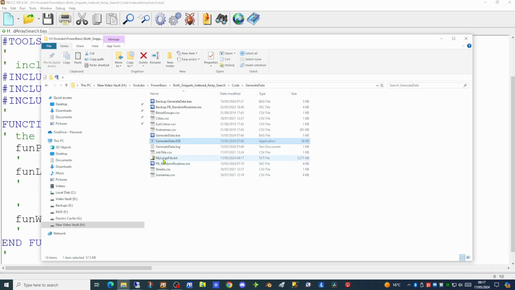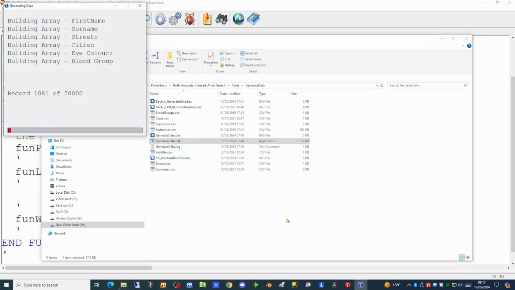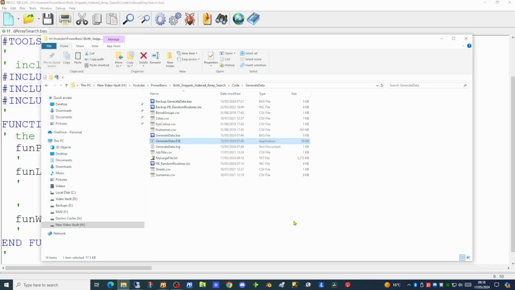If we delete the mylargefile.txt that currently sits in the folder and we double click on the executable, it will launch and display a little pop-up box telling you how far it's got. As you can see, it's generating 50,000 records very quickly indeed. It took a mere 9 seconds to generate that information. So should you need more than 50,000, you merely have to adjust the constant to the value you wish.